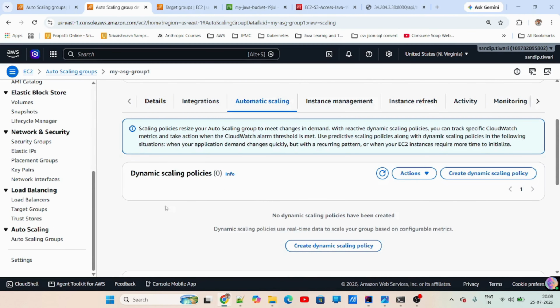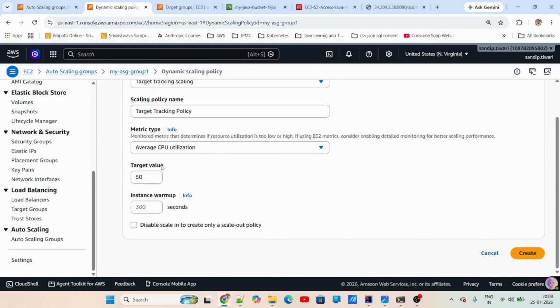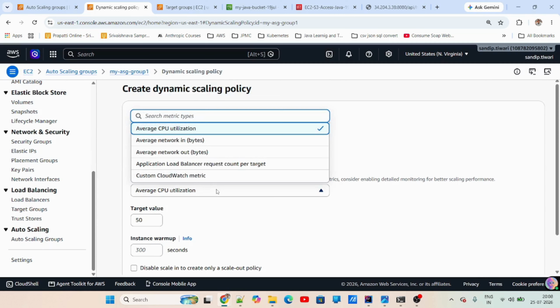Now we'll do the dynamic scaling. We'll start with target tracking first. Here the metric that I'm going to use is average CPU utilization. We can have other metrics as well, like application load balancer request count. Say I'm making thousands of requests, so based on the number of requests coming to the application load balancer, it can decide. It could be network bytes in and out, and then there could be another custom CloudWatch metric that you might have added.